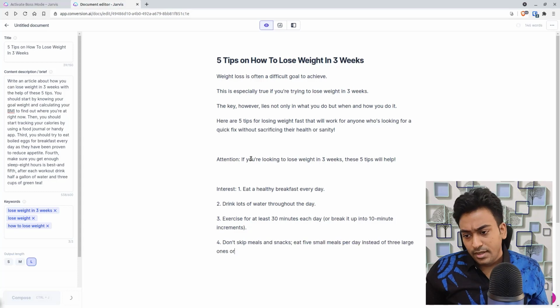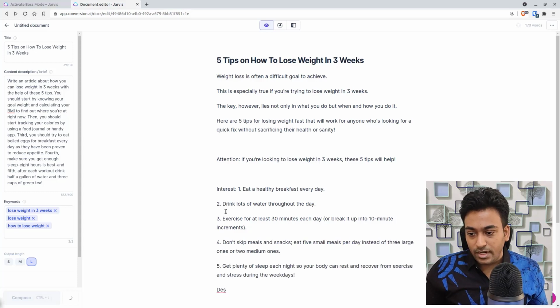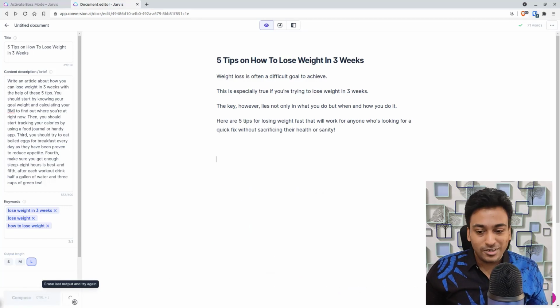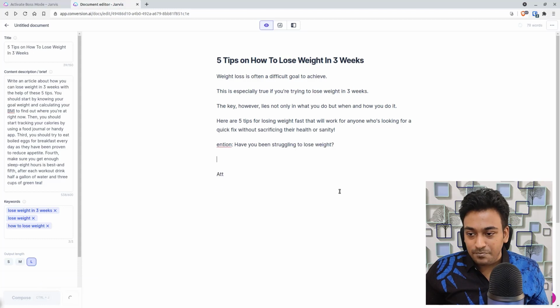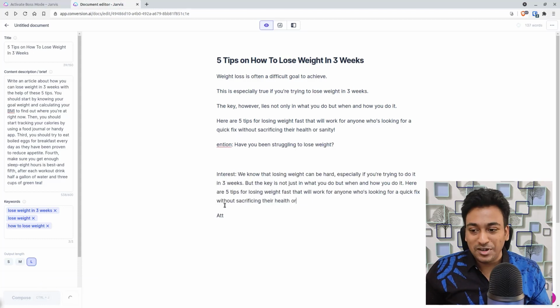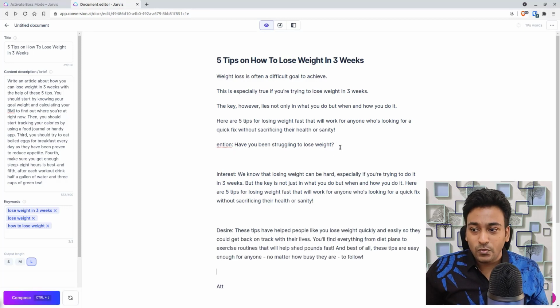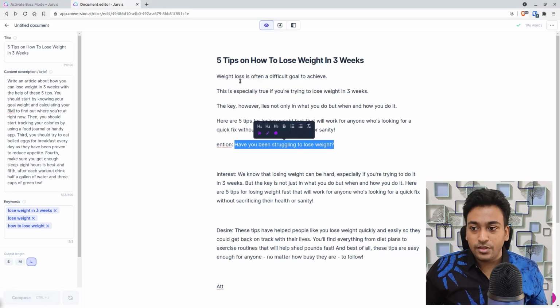For example, I didn't really like this way. Let's see whether it can bring up, since I mentioned 5 tips, it specifically tried to give me 5 tips. So you can see it tries to understand the concept. Let us see whether the undo button works in this case. Attention, gone away this way. But basically, have you been struggling to lose weight? So this is really good for me to get the attention of the user.